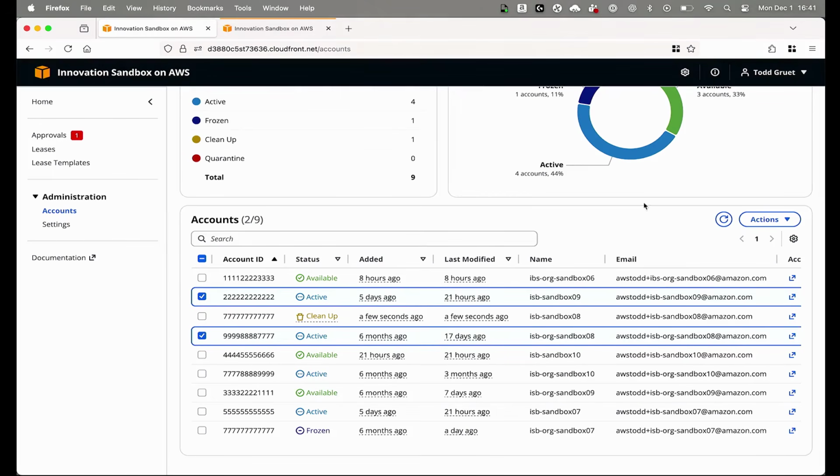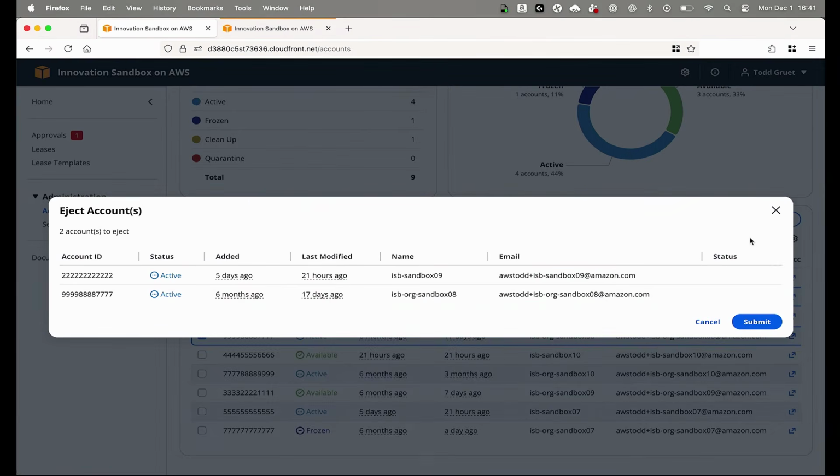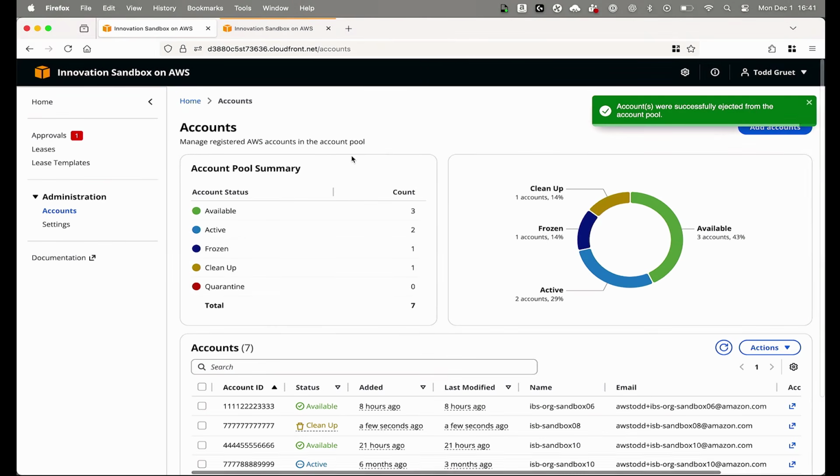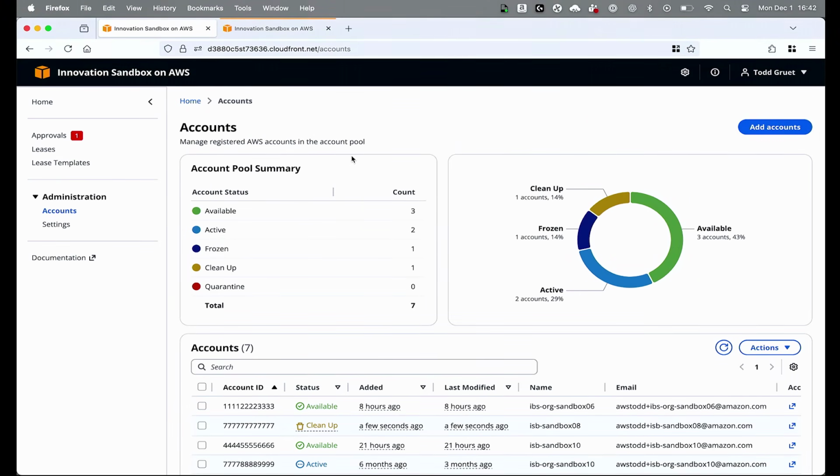If I want to shrink the size of the account pool, I could select accounts in any state and click Eject Account. If I can click correctly. And these accounts are removed from the solution. So again, if we wanted to shrink the account pool, or maybe something was built on those accounts that we don't want to ever destroy, we could just move them out and treat them as regular accounts.